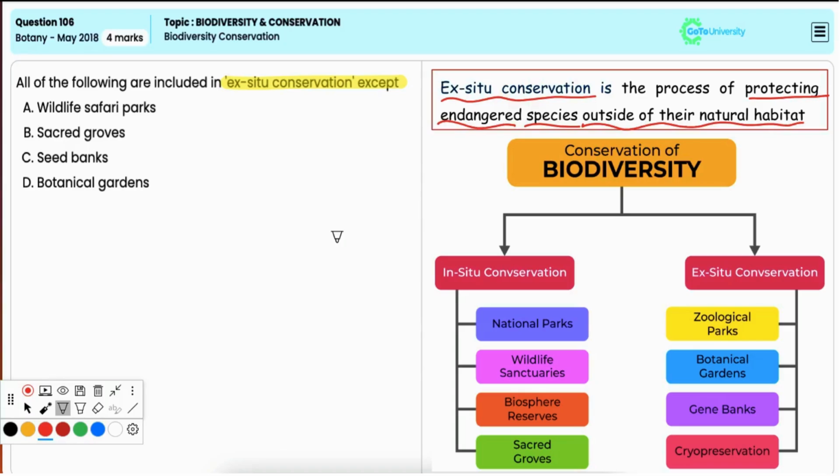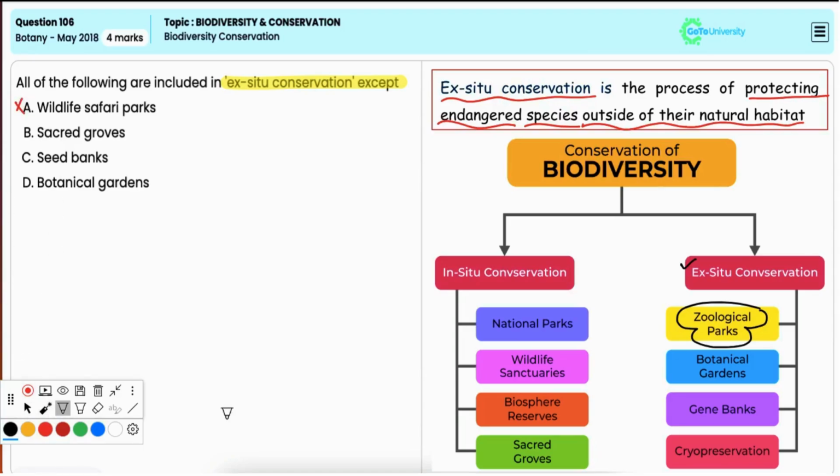Now, coming to option A, wildlife safari parks. This is included in ex situ conservation because wildlife safari parks are controlled environments where animals are kept outside their natural habitats for conservation or education or even for tourism. So, this is an incorrect option.